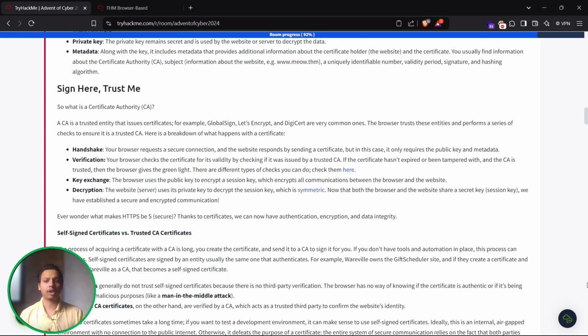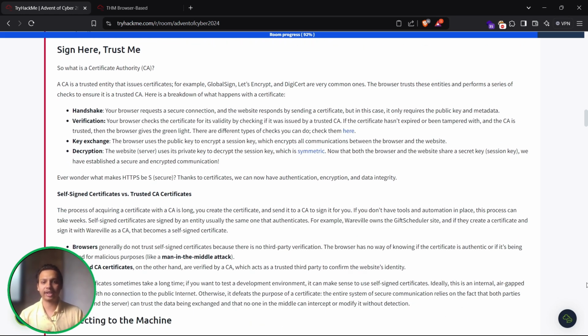So what is a certificate authority? A CA is a trusted entity that issues certificates. For example, GlobalSign, Let's Encrypt and DigiCert are very common ones. The browser trusts these entities and performs a series of checks to ensure it is a trusted CA. Here is the breakdown of what happens when there is a certificate.